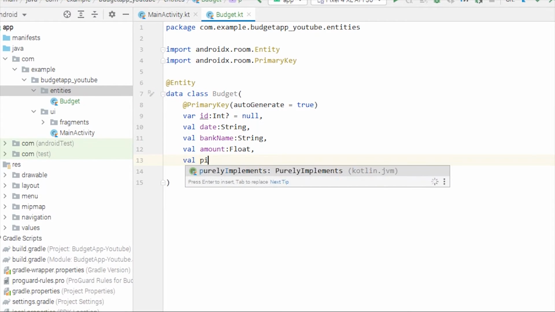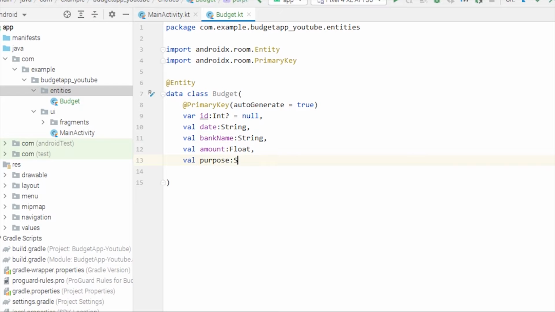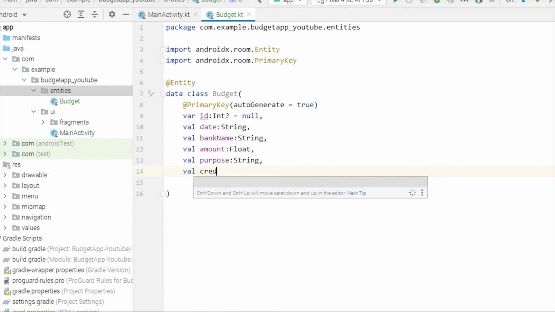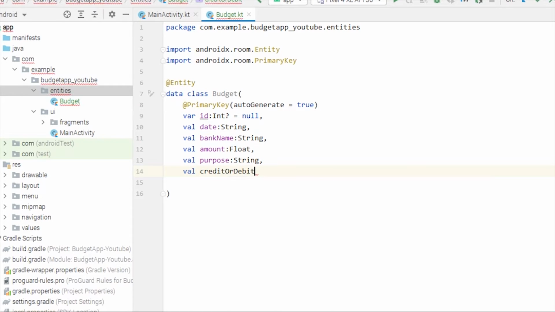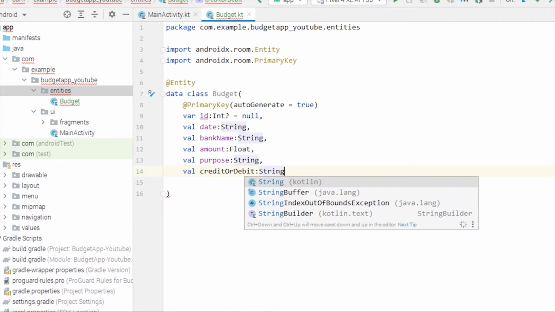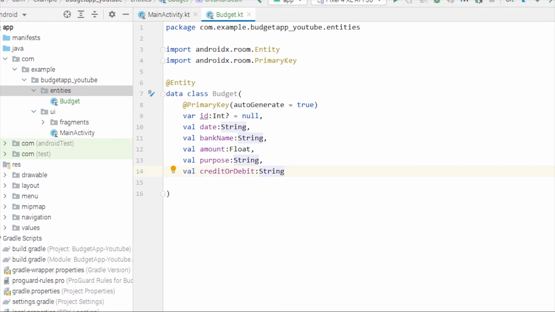Then we have purpose, which will be string, and we have credit or debit. You can use boolean, but I'm gonna go with string here. It's up to you. Logic will be changed if you use boolean here, but I just want to use string.